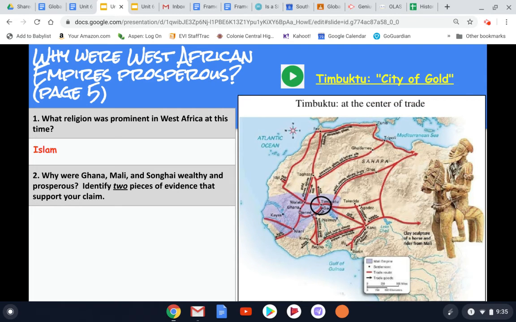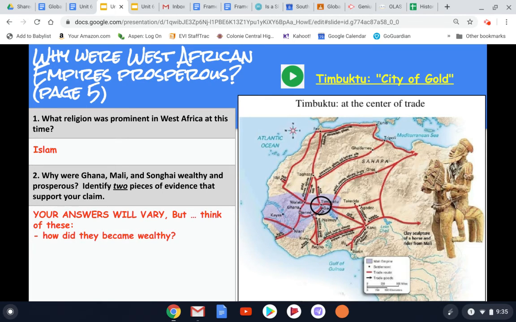So I'm not going to answer this one specifically with you, but I do want to give you some guidance on how to answer it. So your answers, of course, will vary. There's lots of information, lots of evidence that you can use to say why Ghana, Mali, and Songhai were wealthy and prosperous. And as you're answering this, when you pick your evidence, be specific. Give me maybe a quote or a phrase that you see in the text or that you heard in the video. So your answers are going to vary, but I will give you some guiding questions to consider, to think of.